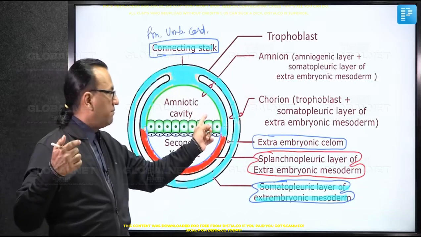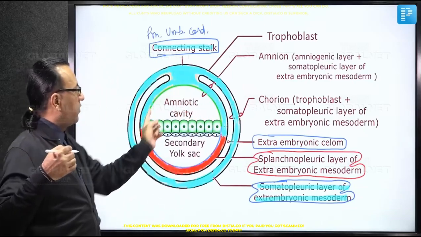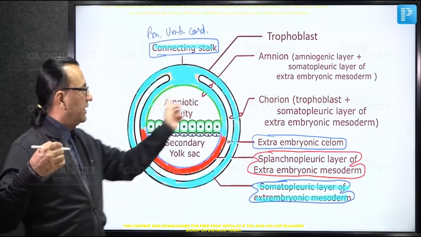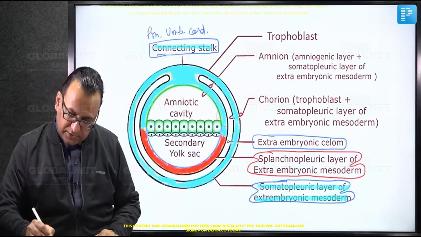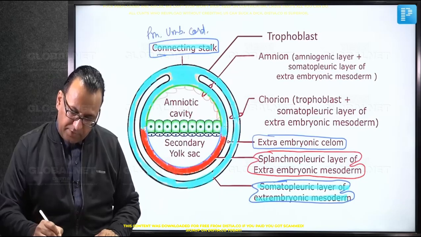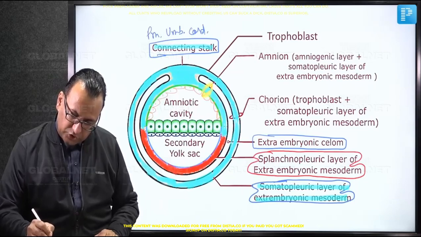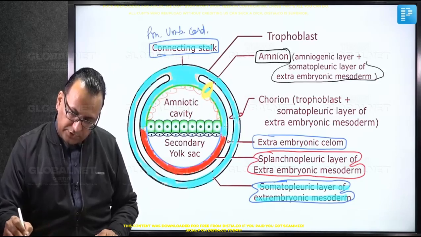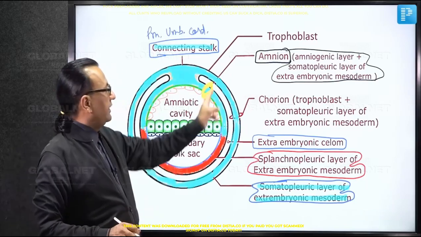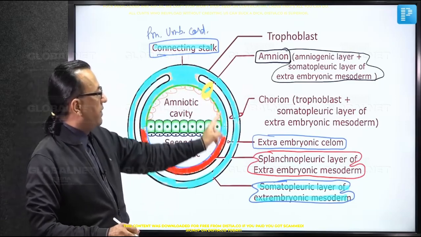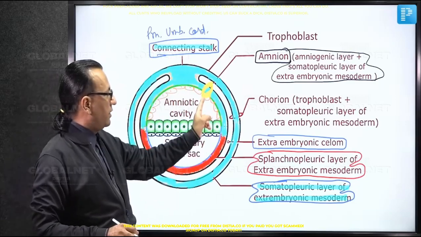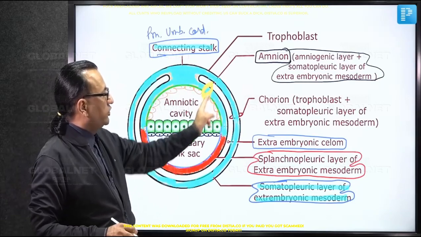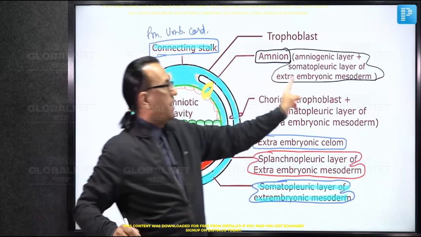Then if you remember, we have mentioned the amniotic cavity was lined by the amniogenic cell layer. Let us show it once again. This is the amniogenic layer lining the amniotic cavity, given by the trophoblast cells. This amniogenic layer and the somatopleuric extraembryonic mesoderm together are called the amnion. So the amnion is a layer covering the amniotic cavity, and it is contributed by the amniogenic cell layer plus the somatopleuric layer of extraembryonic mesoderm.